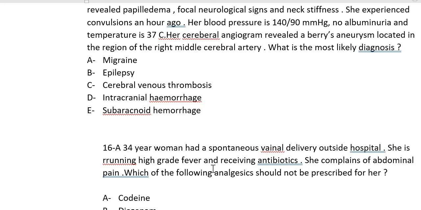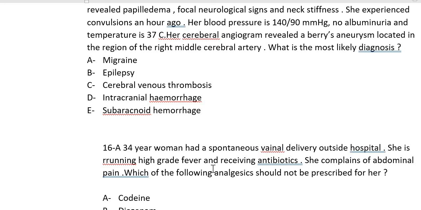On the RCOG website it is cerebral venous thrombosis, and it is given in the TOG article. Many TOG articles are there in maternal medicine, like headaches during pregnancy is one of them. Headache during pregnancy is a very important topic. Just go over that one, and it is given in the folder on maternal medicine. Very important topic. Just don't read the full document, just the important points.